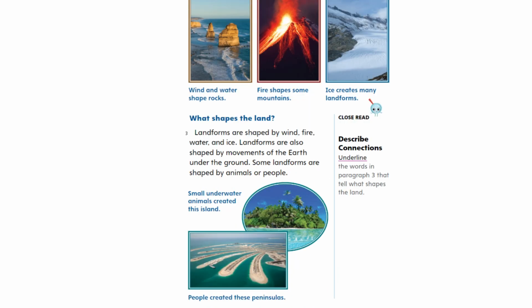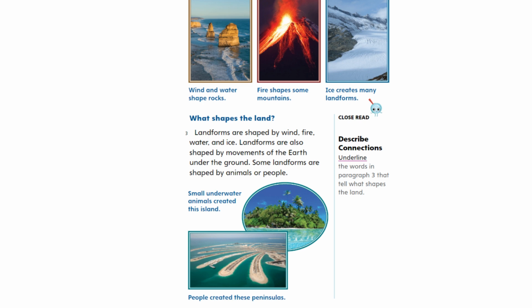Wind and water shape rocks. Fire shapes some mountains. Ice creates many landforms. What shapes the land? Landforms are shaped by wind, fire, water, and ice. Landforms are also shaped by movements of the earth under the ground. Some landforms are shaped by animals or people.